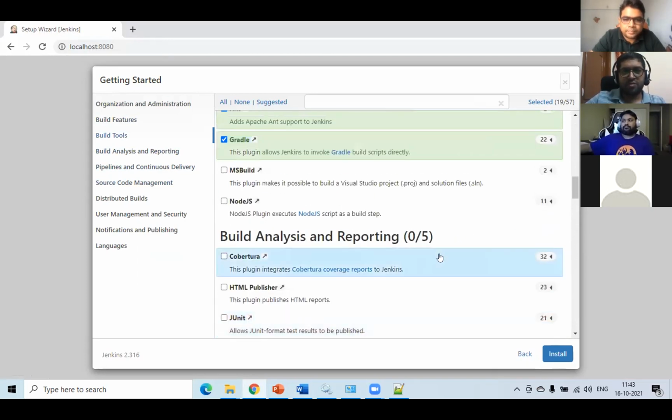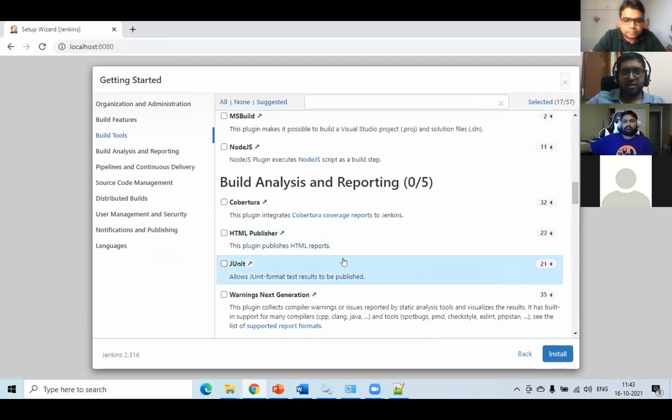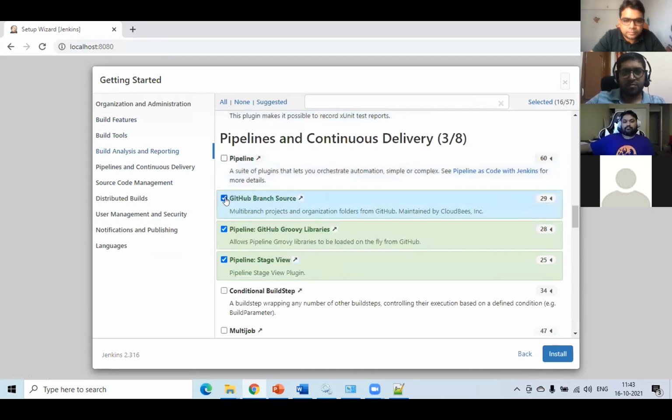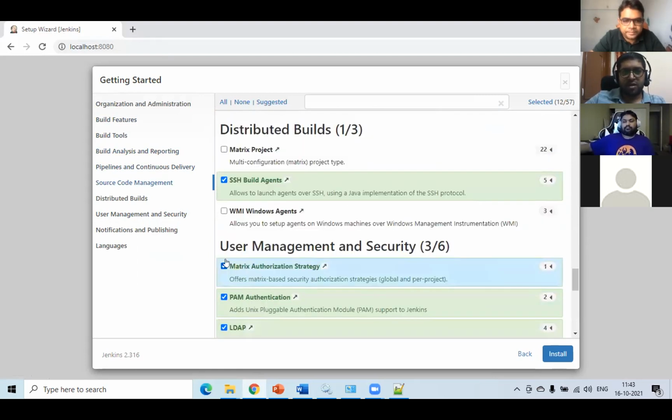Here are some plugins which you can install if you want. Right now I don't want them, so I will uncheck them. These plugins can be installed later on as well. Yes, you can do that.